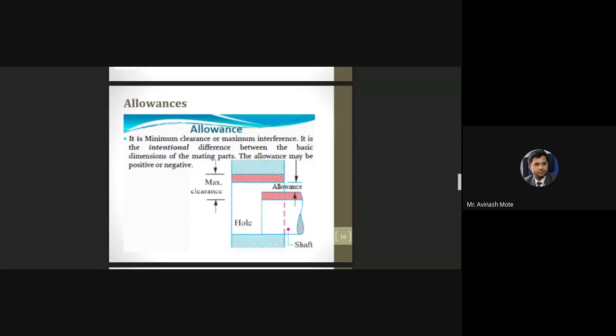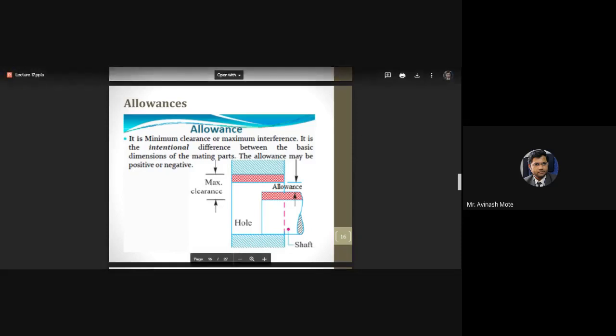Now I will not go deep into clearance and interference, because it is part of your metrology. You will study it there, but study it properly, because there is going to be at least one question in GATE, and in other exams at least two to three questions from this limit, fit, allowance category. So learn it properly.